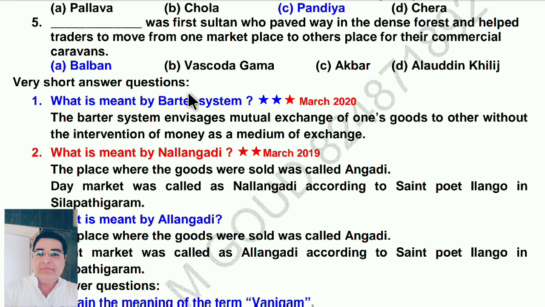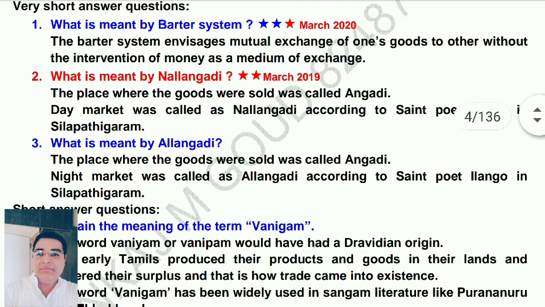Now, very short answer questions. What is meant by barter system? This question was asked in the March 2020 paper. The barter system envisages mutual exchange of one's goods to another without the intervention of money as a medium of exchange.